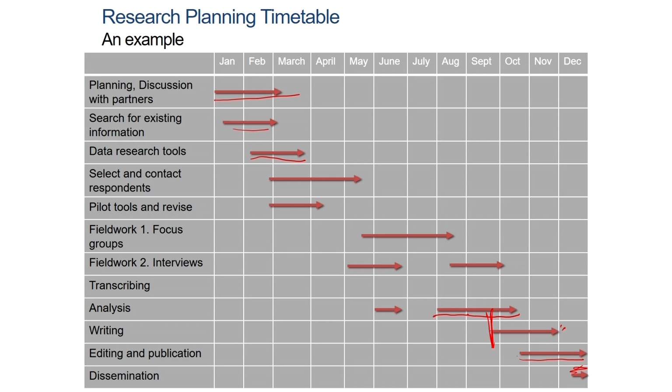Therefore, this kind of planning of your research, a timetable of your research, what we often call a timeline of your research, becomes very important for us to plan what needs to come next with respect to time as well as with regard to the money that we want to spend on our entire research process.